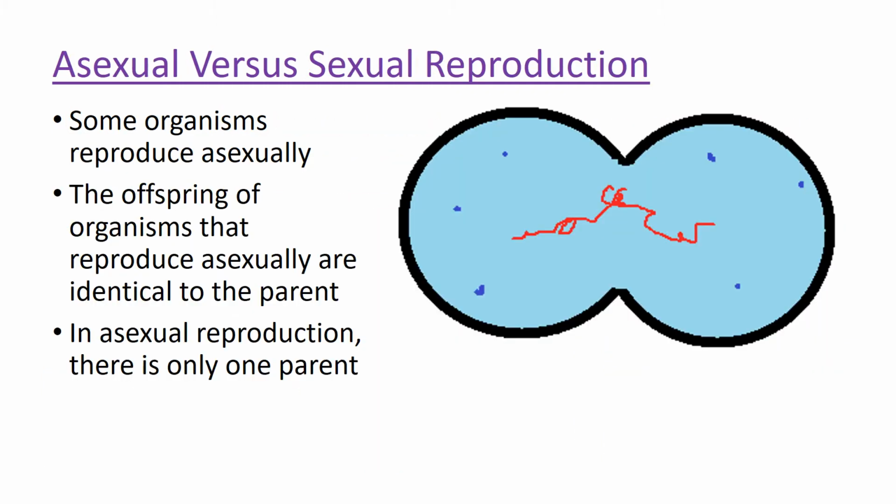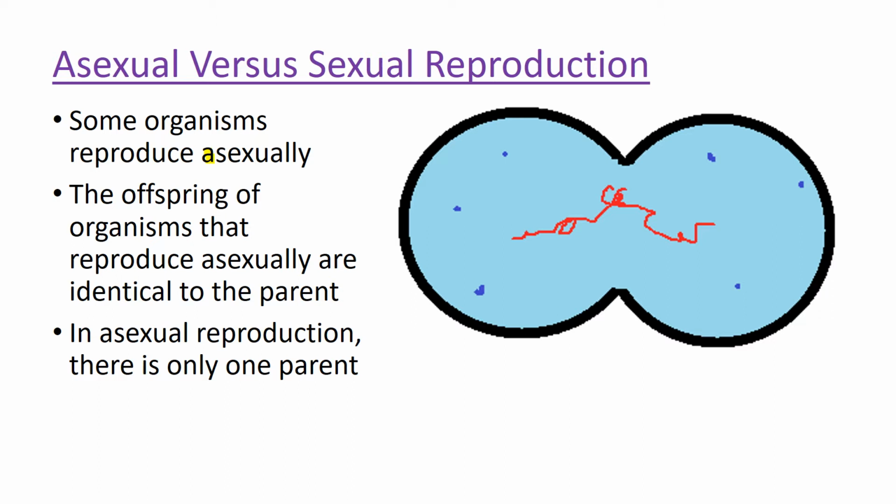Some organisms reproduce asexually. A has a prefix. It means no or not. So asexual reproduction is not sexual reproduction. It's the opposite of sexual reproduction, which we'll talk about in just a second. But the offspring of organisms that reproduce asexually are identical to the parent. In asexual reproduction, there is only one parent. So imagine if you could just decide to split yourself in two and make 2 identical copies of yourself. That would be asexual reproduction.